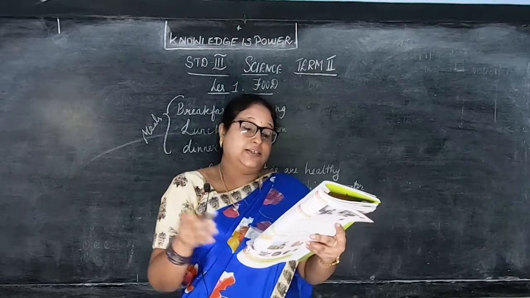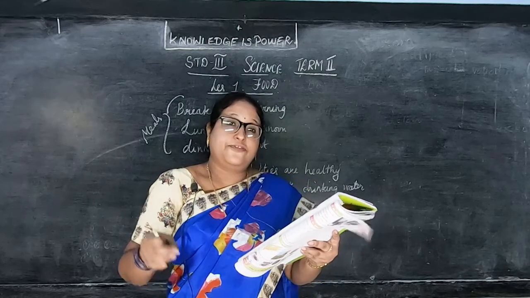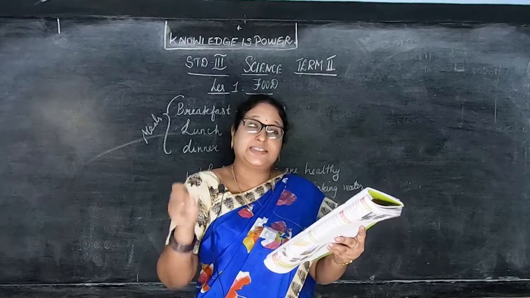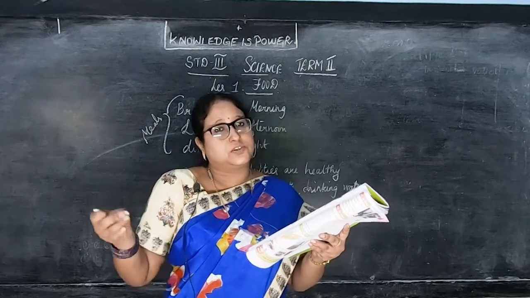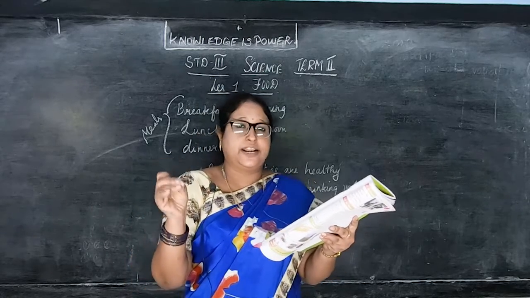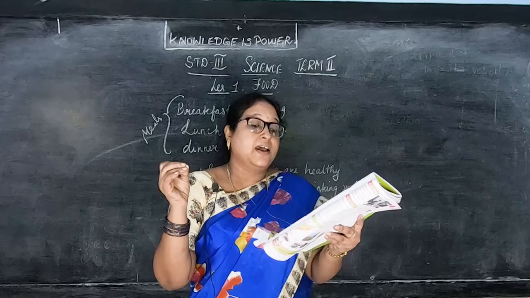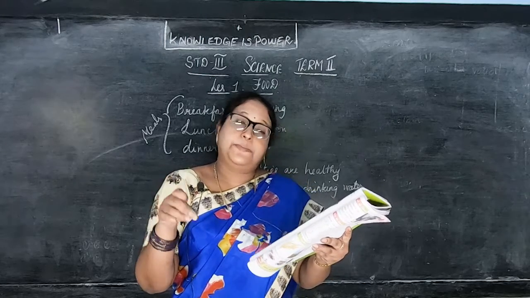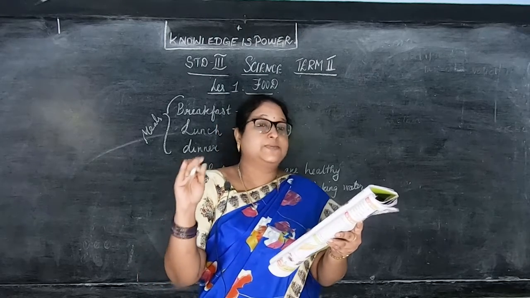Then old adults: fibrous food, low fat dairy products, food with less salt. So they should not use more salt. They have to use less salt because they are old, right? They can get diseases. Then ragi, thinai and pearl millet. So these are the food items the old should eat.